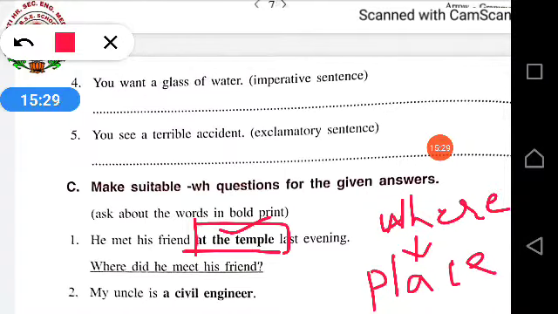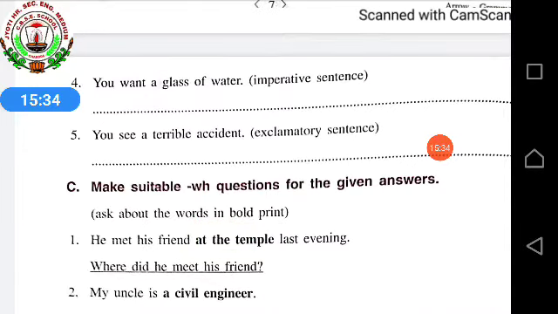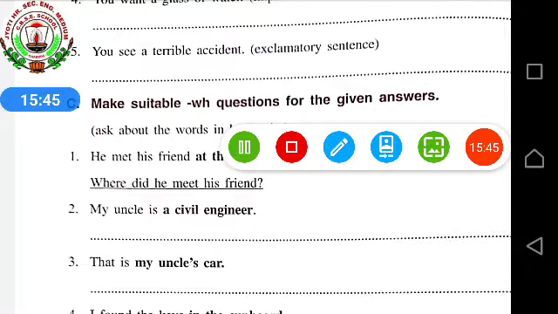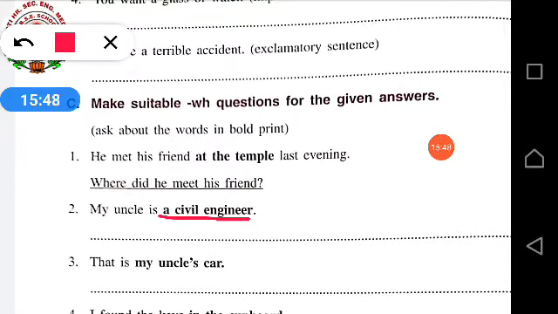For place we are using where. In the same way, second one. My uncle is a civil engineer. So, civil engineer you will be seeing, and you have to make a question. So, what will you make the question? How are we asking? Who is your uncle? No. What is your uncle? What are we saying? What is your uncle? And you will put a question mark over there. What is your uncle? My uncle is a civil engineer.